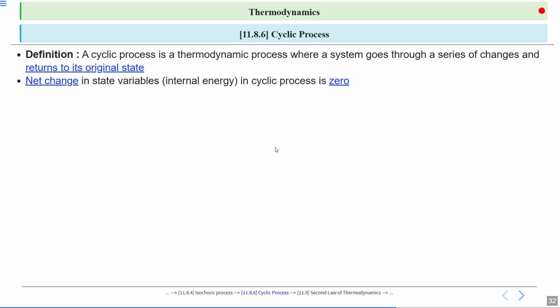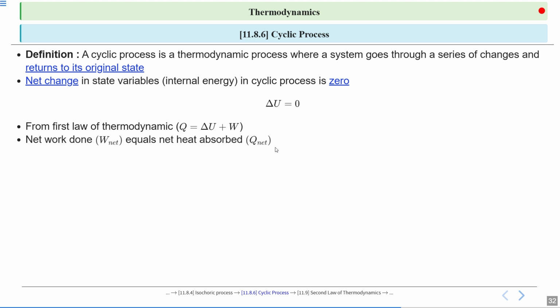But in the cyclic process, the initial state and final state are the same. So we can say the change in internal energy in a cyclic process is 0. So ΔU equal to 0. From the first law of thermodynamics, Q equal to ΔU plus W. Net work done equals net heat absorbed in a cyclic process, because the change in internal energy is equal to 0. Examples: Carnot cycle, a theoretical ideal cycle.